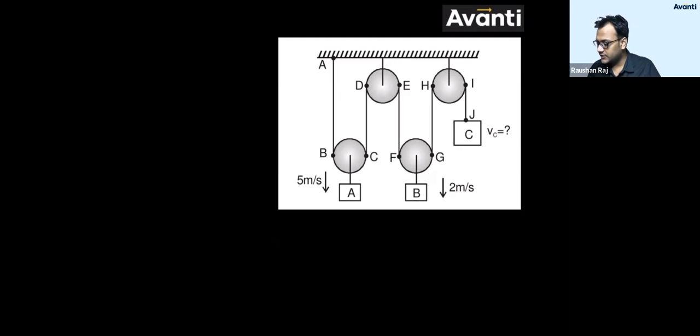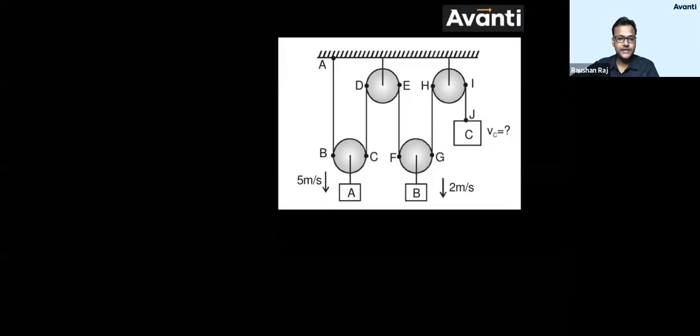Here the question is what is VC? That means what will be the velocity of C block. Velocity of A and this pulley is given to you as 5 meters per second downward. Velocity of B is given to you as 2 meters per second downward. You need to find the velocity of C. Guys, please give an attempt. After 2 minutes, I'll solve this.